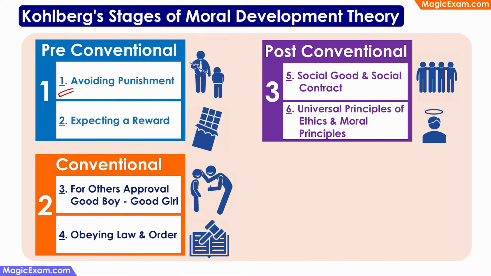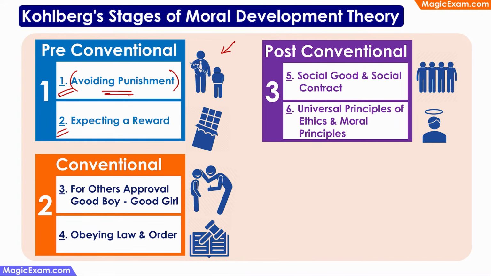In stage 1, children are taking moral decisions on the basis of avoiding punishment, because they know that if they do the wrong thing, then they will get punished by their parents or teachers. Therefore, they are just trying to avoid punishment when they are taking a moral decision.